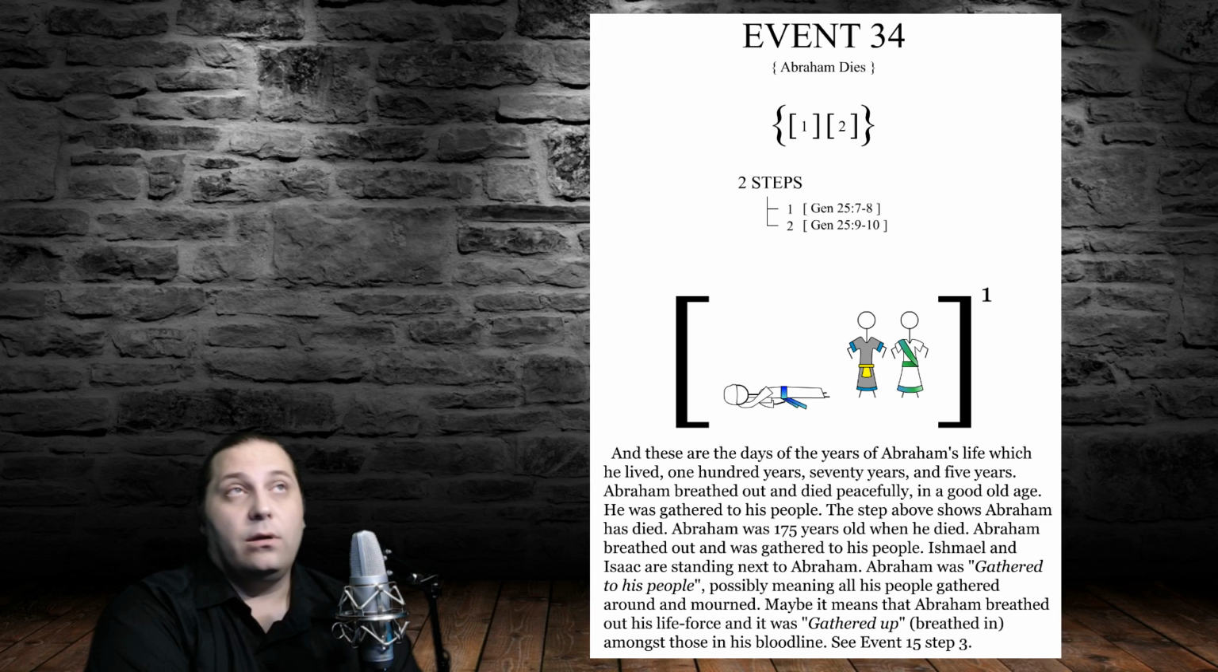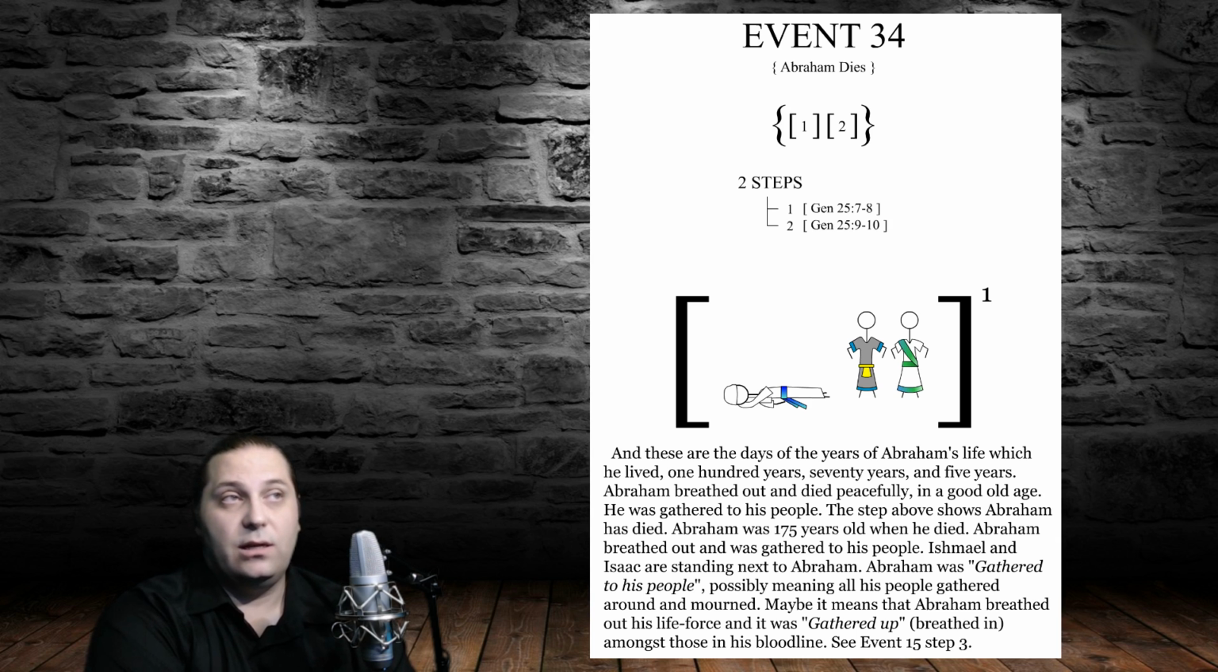Event 34. Abraham dies. We can see this event is comprised from 2 steps. The first step can be found in Genesis 25, verses 7 through 8, and step 2 can be found in Genesis 25, verses 9 through 10. And here in the first step, we see Abraham has died, and there is Ishmael and Isaac within the scene.